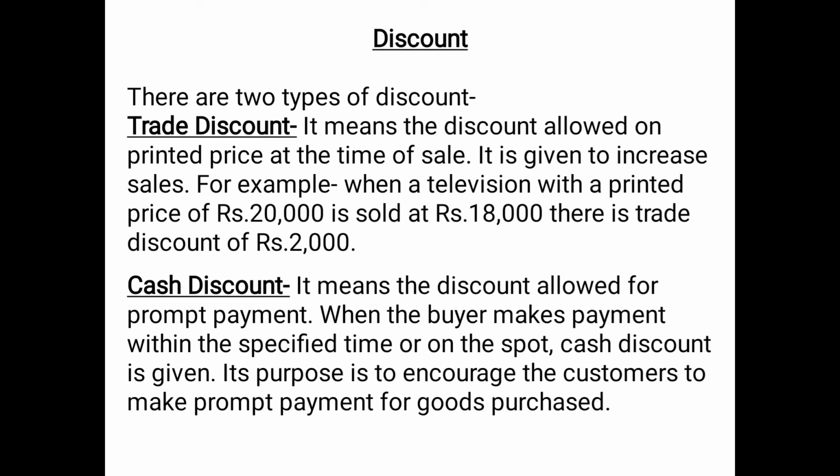That means sometimes it happens that if somebody is trying to purchase the goods on credit, the seller can say that if you make the payment immediately or at the earliest in cash, then we'll give you 2% more discount. So the objective behind this more 2% discount is the quick or the prompt payment, so that will be considered as cash discount. So it means the discount allowed for prompt payment.